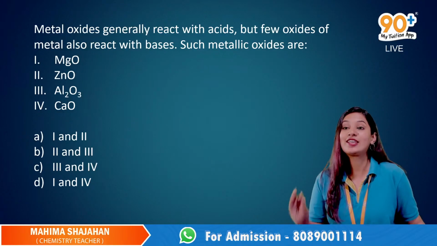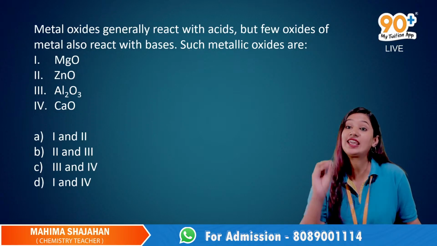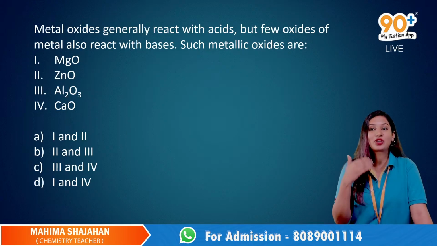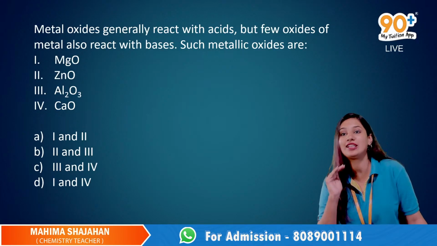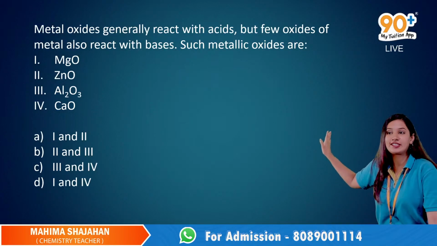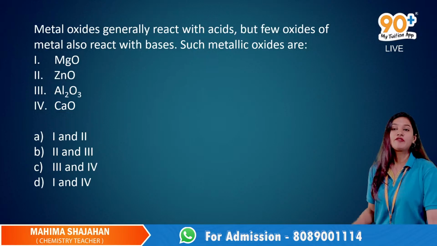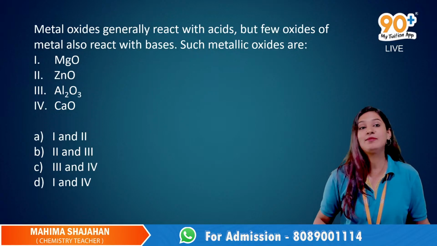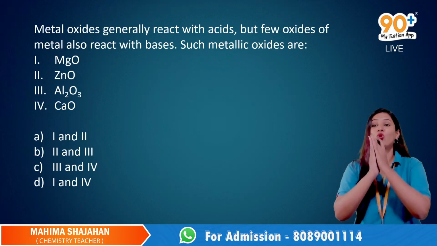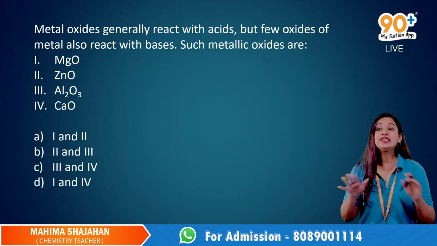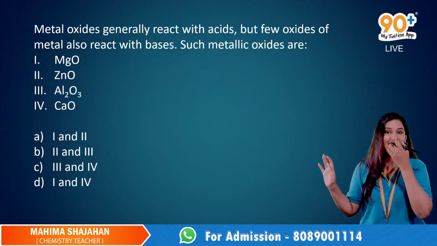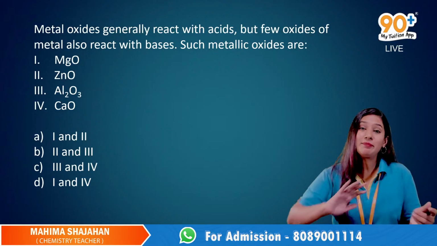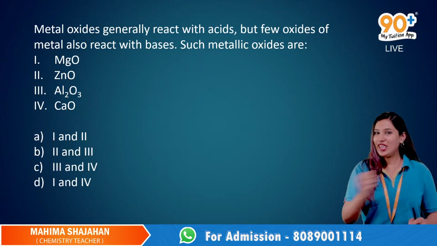Metal oxides generally react with acids. But a few oxides of metals also react with bases. Such metal oxides are given here for you. As you can see, we have MgO, ZnO, Al2O3 and calcium oxide. We have already studied that metal oxides are generally basic in nature, but we have some exceptions.